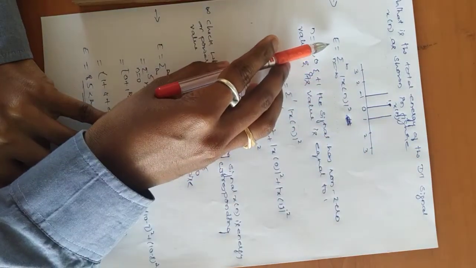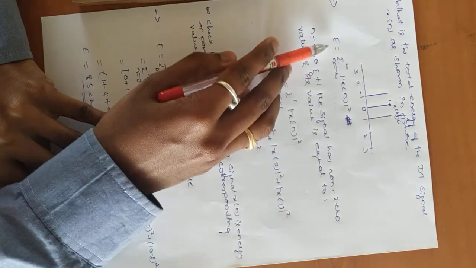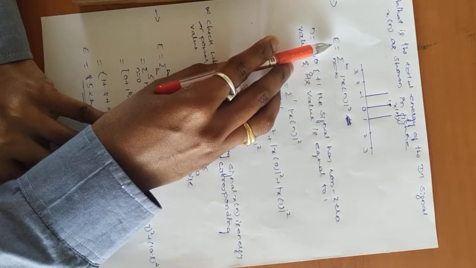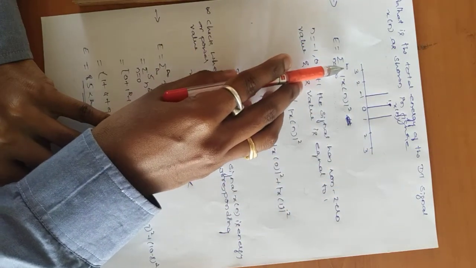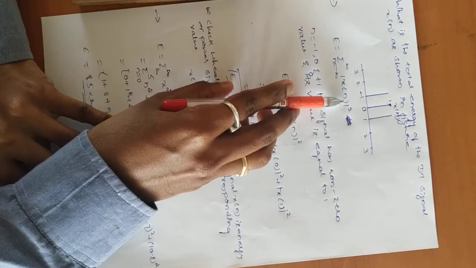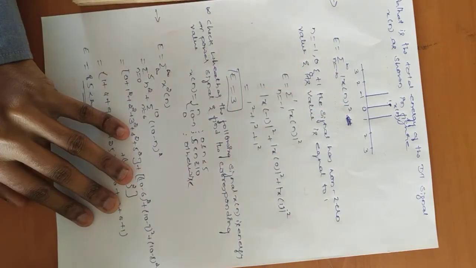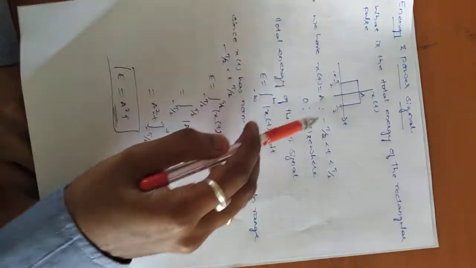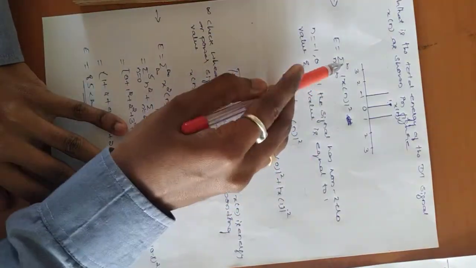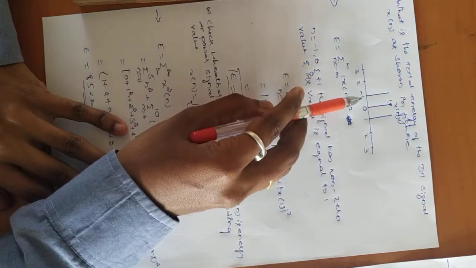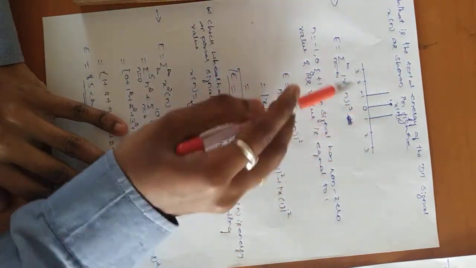We have a formula for the energy of a discrete time signal. It is E equals the summation from minus infinity to infinity of x of n whole square. In the case of a continuous time signal, it is x of t whole square into dt. Here it is a summation, the sum over all the samples in the time scale.